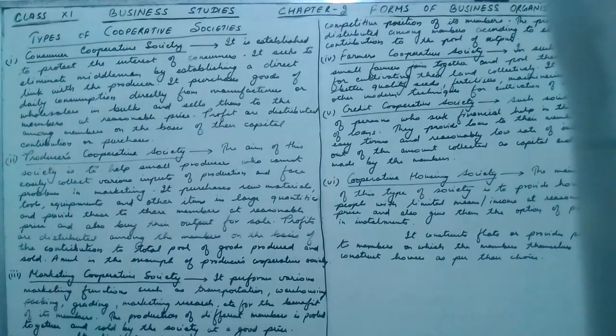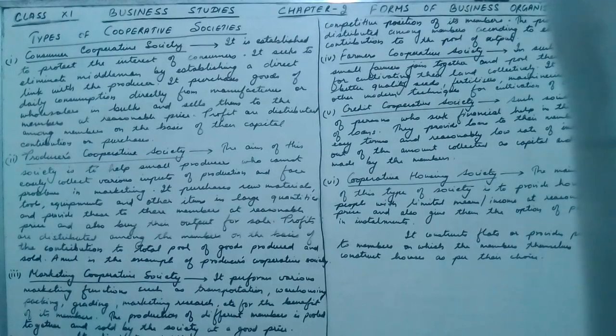So, how does the consumer cooperative society operate? The consumer cooperative society buys the goods from the manufacturer in bulk and sells to the members of the cooperative society. The middleman is removed from this and the profit of the middleman is transferred to the members of the cooperative society.